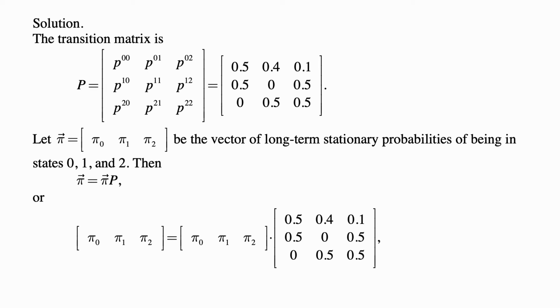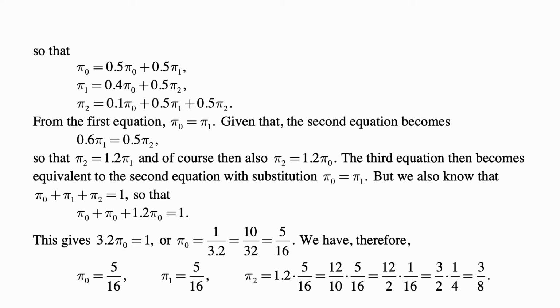Then the balance equations are given by the formula pi equals pi times P, the transition matrix, or pi 0, pi 1, pi 2 equals pi 0, pi 1, pi 2 times the transition matrix. This is the regular system of equations.